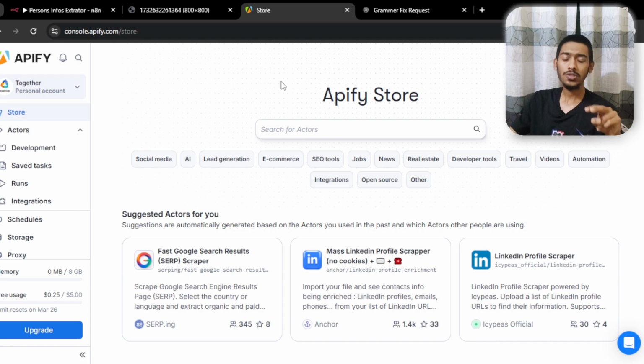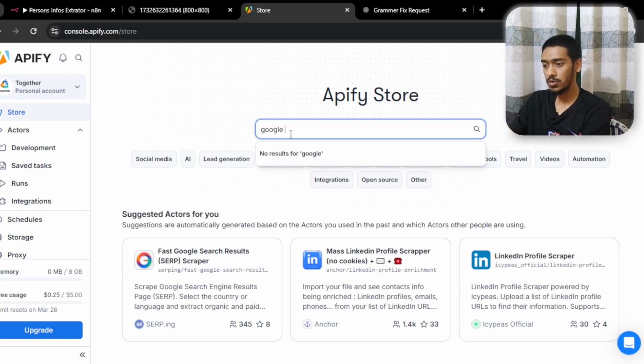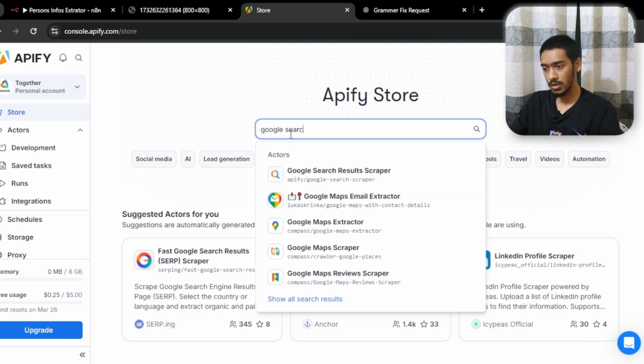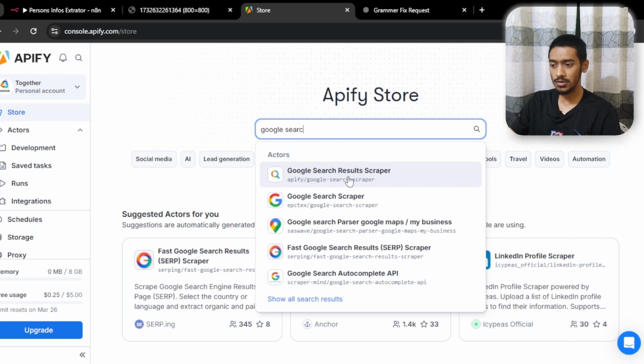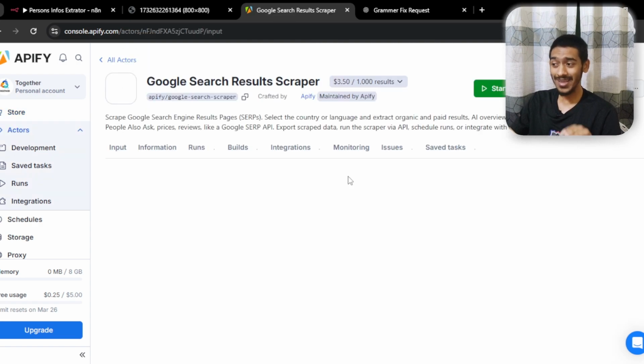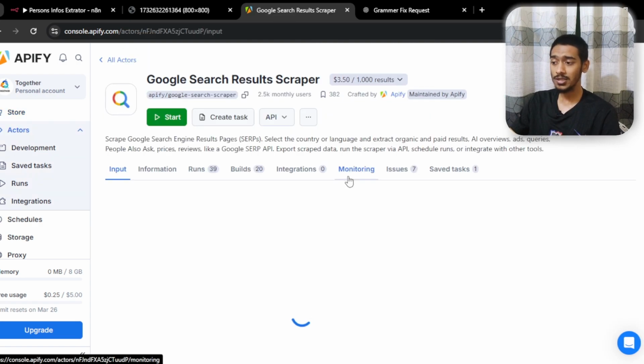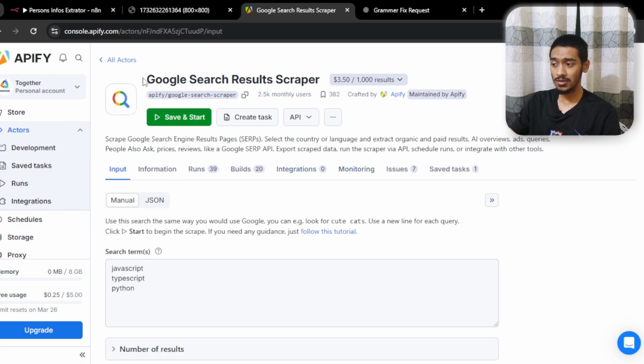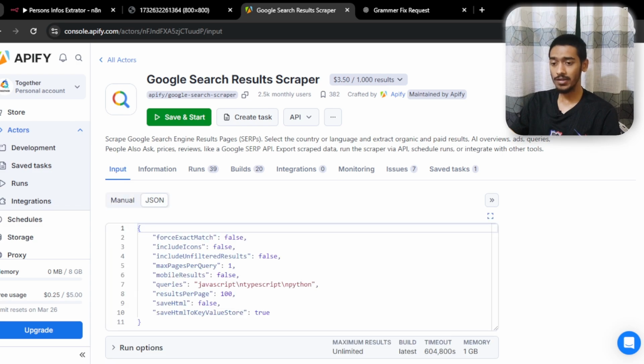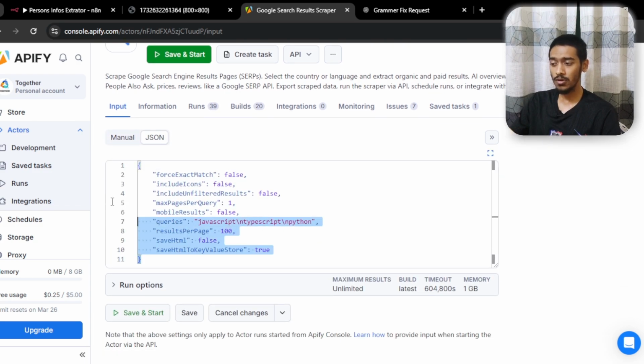So in our case, first we are using it to get the LinkedIn URL. We are using the Google search actor, so if you go with the Google search results, first you can find that Google search results scraper. That's the actor we are using in the first case. And if you go to the JSON section, you can find how it really works. You only have to copy and paste it in the expression section.